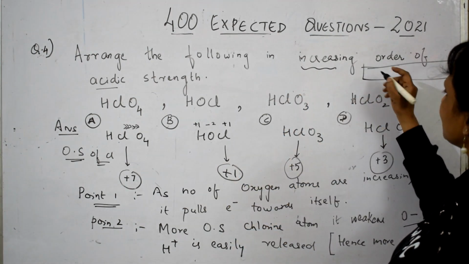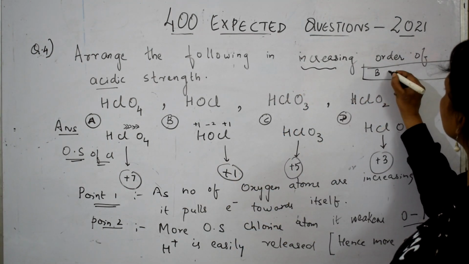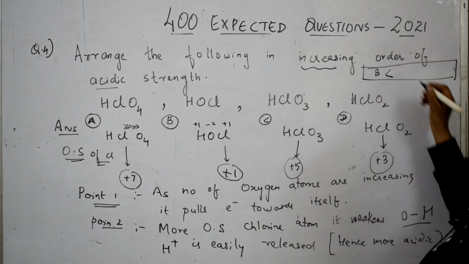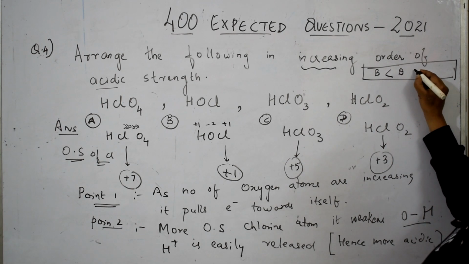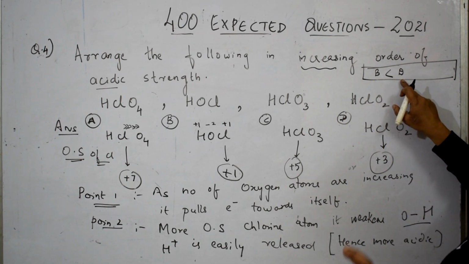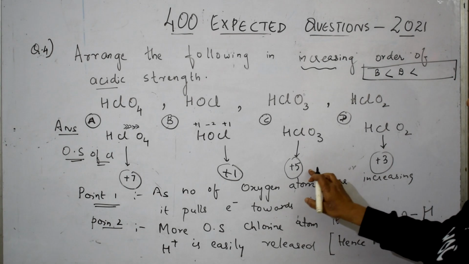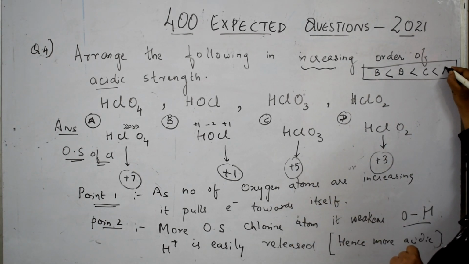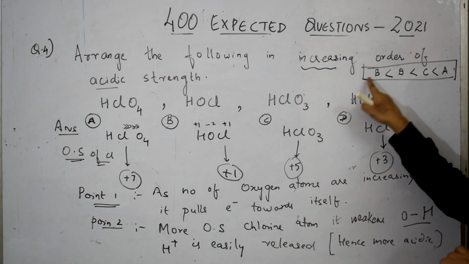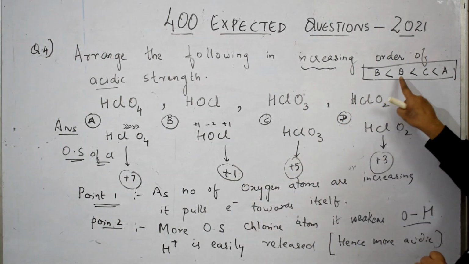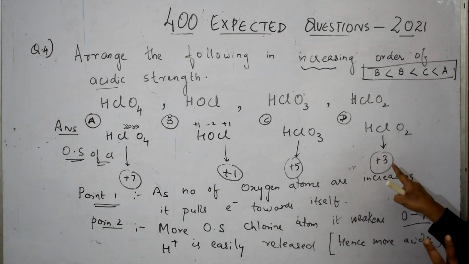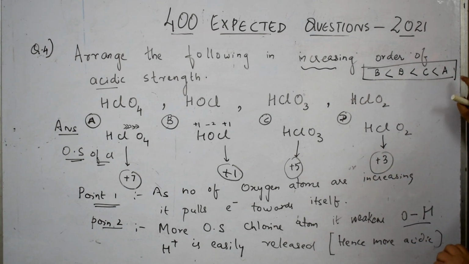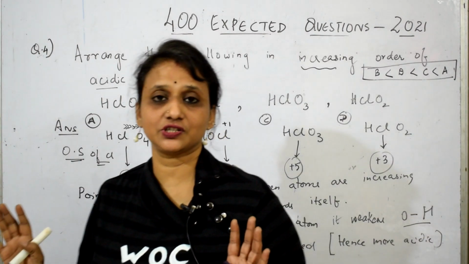+1. +1 is least acidic. B is less acidic. Then after this, +3. This is less acidic. Okay. B is least, then little bit better is D. Then comes your +5, C. Among everything, the strongest is A. Correct, no, students? B less, +1 oxidation state. D next, +3 oxidation state. C next, +5 oxidation state. A next, +7 oxidation state.